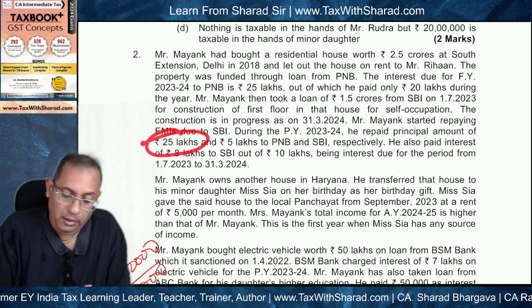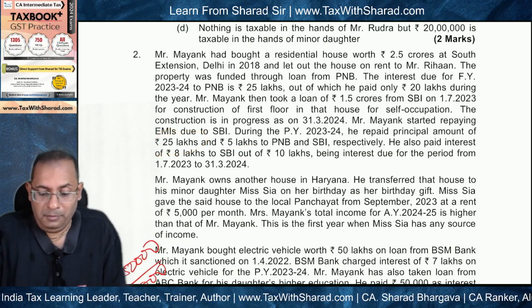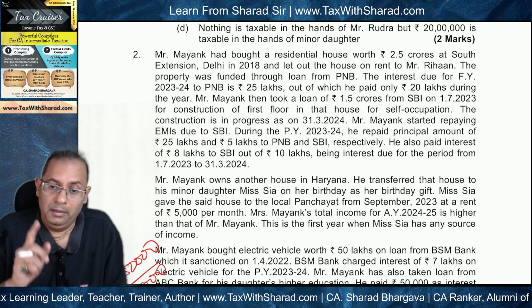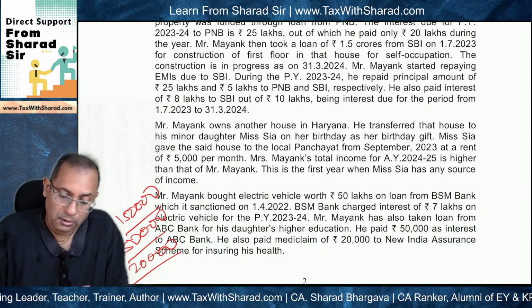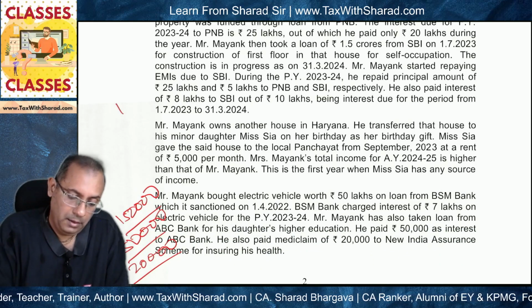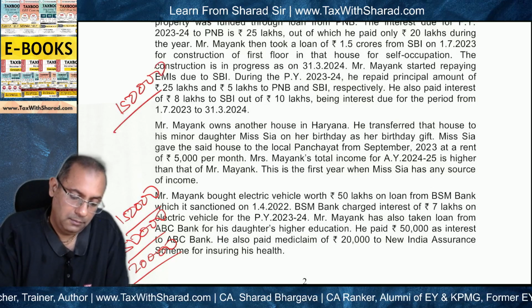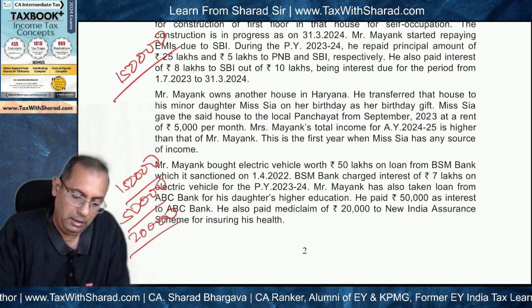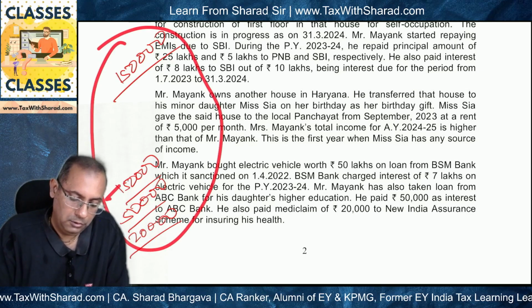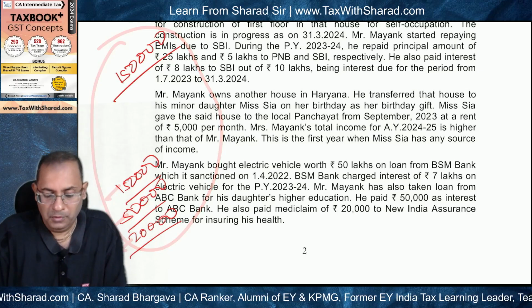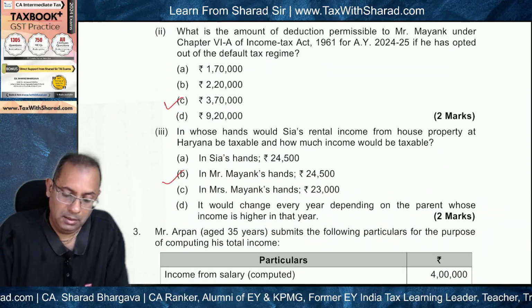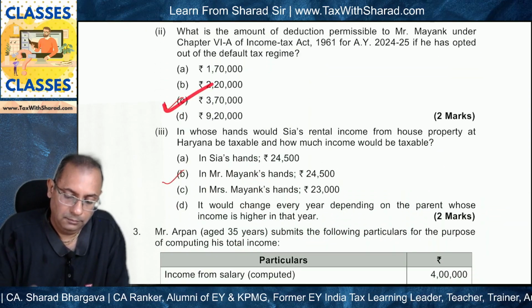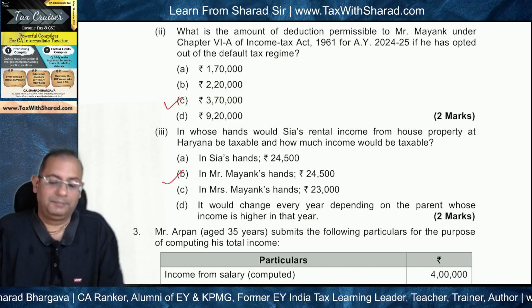But for this 25 lakh principal repayment for the existing house property, 80C can be claimed, and the limit of 80C will be what? It will be 1,50,000. Okay, so what is the total amount of deduction that can be claimed? 1,50,000, 1,50,000, 3 lakh, 3 lakh 50, 3 lakh 70. So 3 lakh 70 becomes the answer. Okay, is this clear?